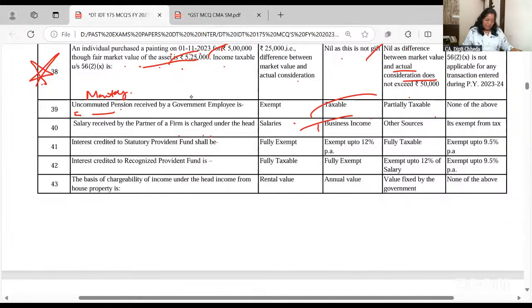Next, interest which is credited to statutory provident fund. Is it fully exempt, fully taxable, or what? Fully exempt. But interest which is credited to RPF, it is exempt up to a limit.